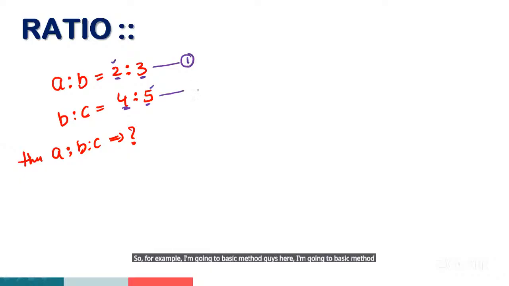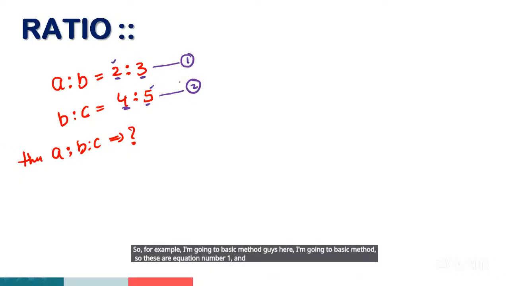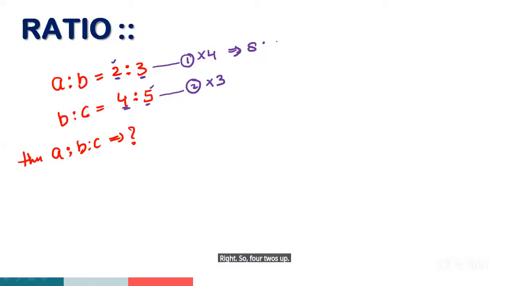So this is equation number 1 and this is equation number 2, guys. Equation number 1, multiply with 4. Equation number 2, multiply with 3. Both are common, so I am multiplying opposite, guys. Right. So 4 2s are 8 and 4 3s are 12. 3 4s are 12 and 3 5s are 15.